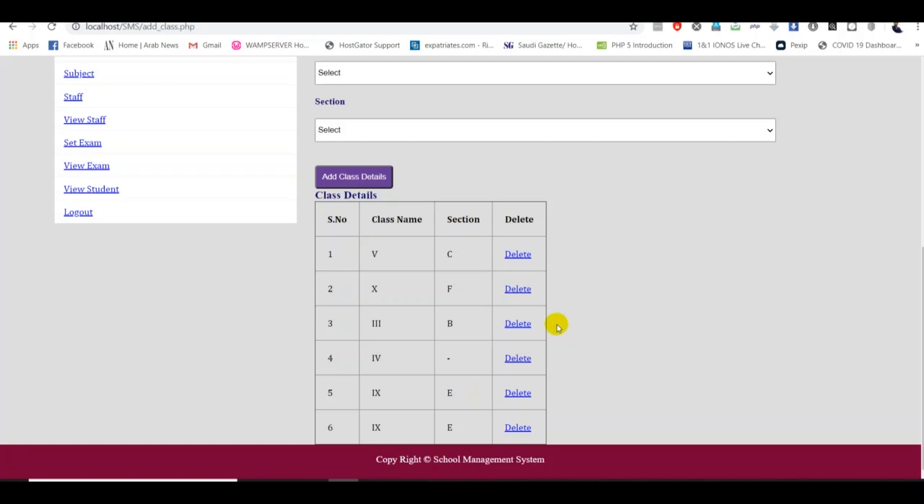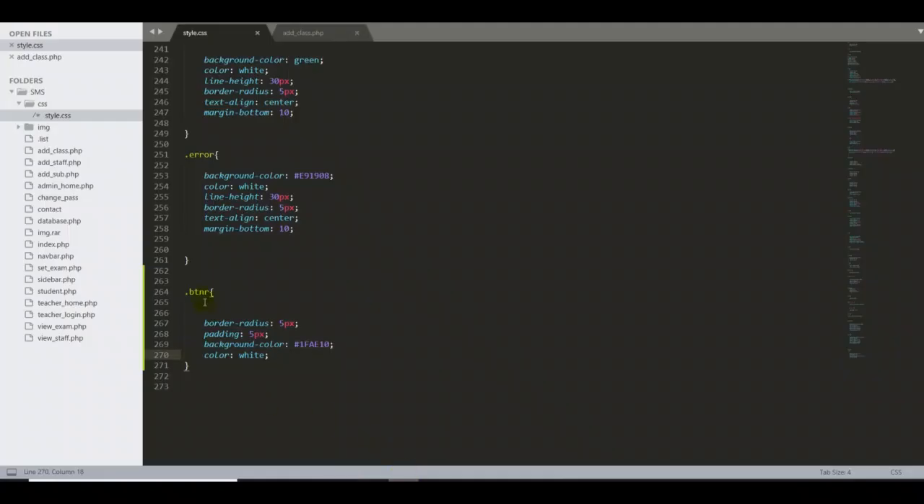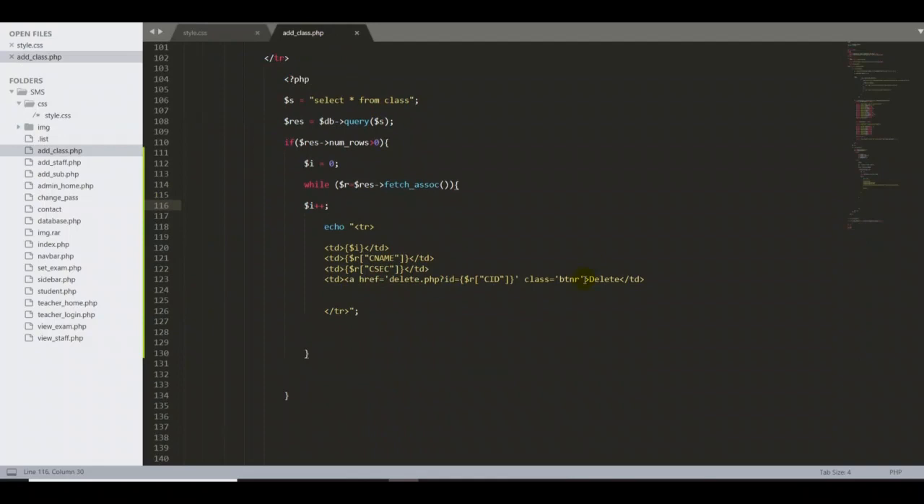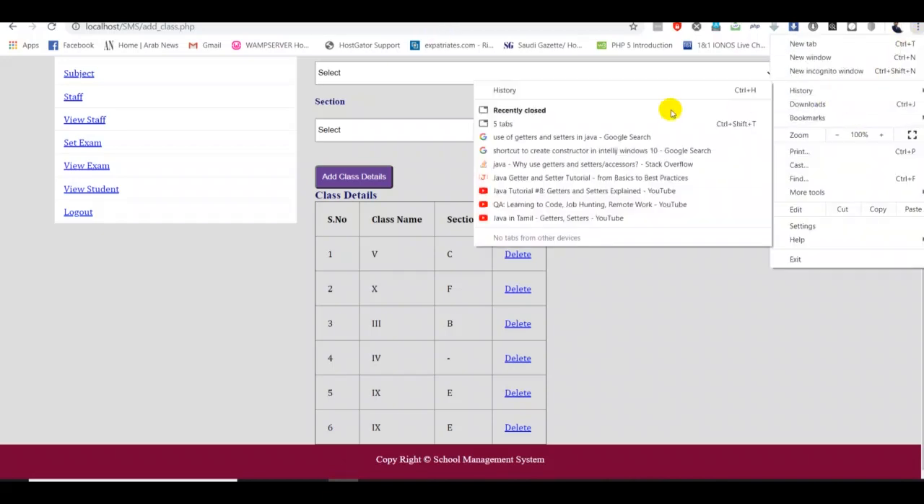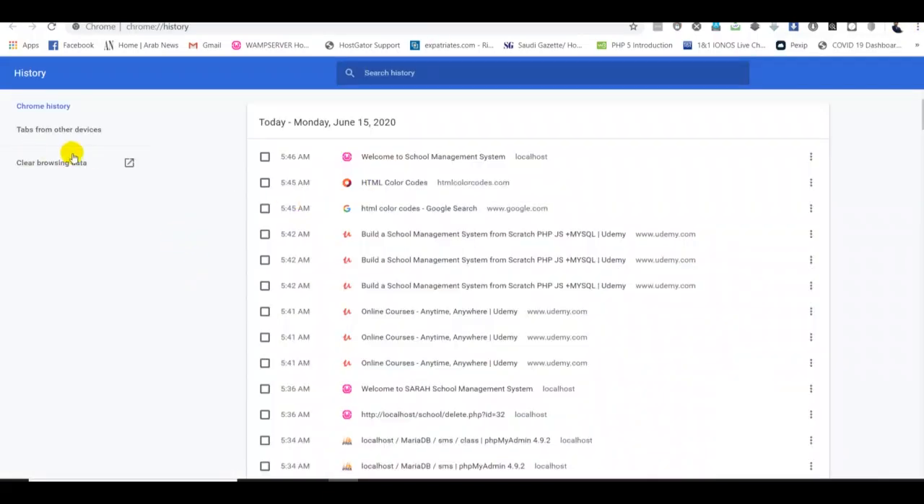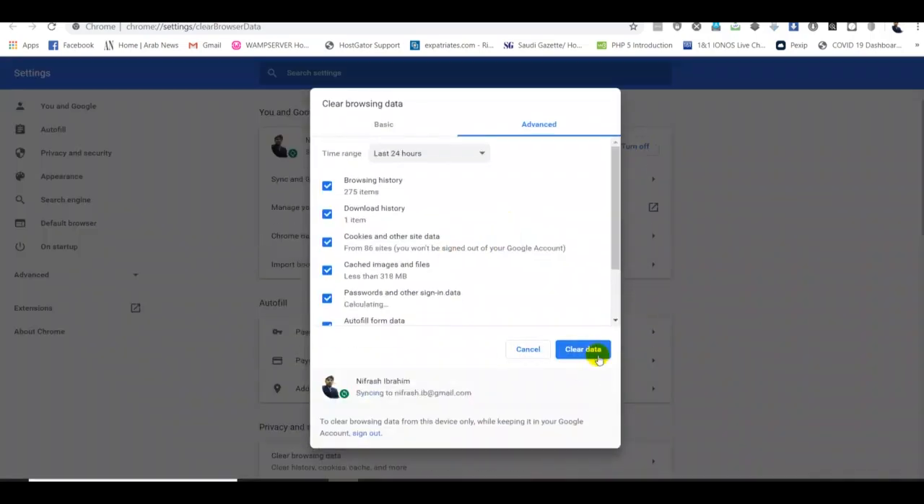So BTNR, that's fine. Let me go and check the BTNR here. Then class ID BTNR. There's no problem. So that's fine. Okay, no problem. Let me go one more time. Okay. So let me remove the cookies. Let's see how it looks like. Let's clear the browser, then clear the cookies.